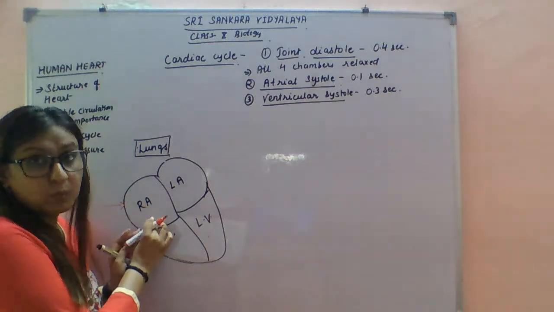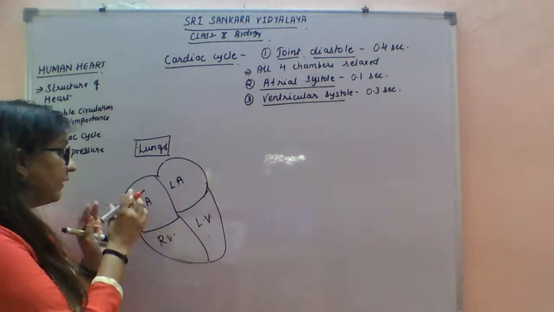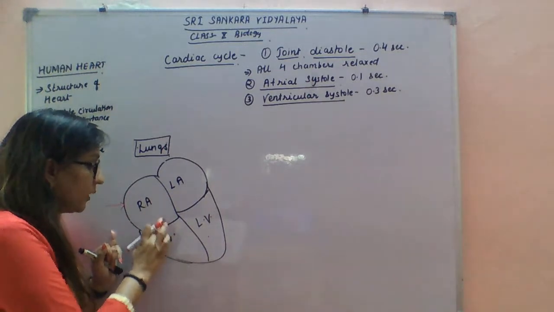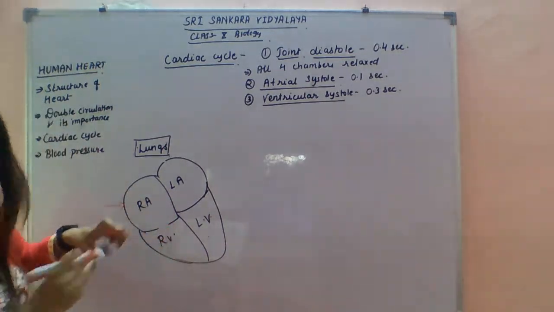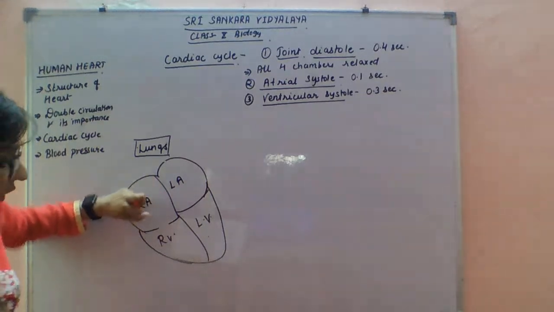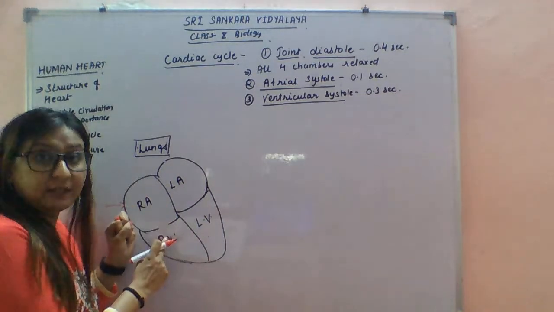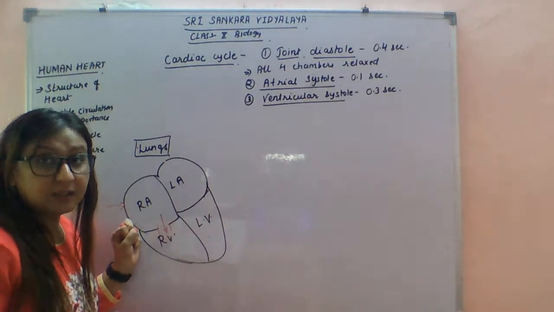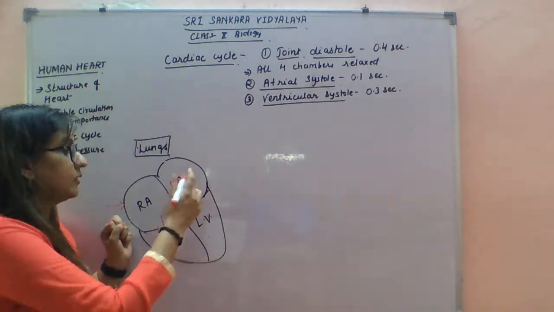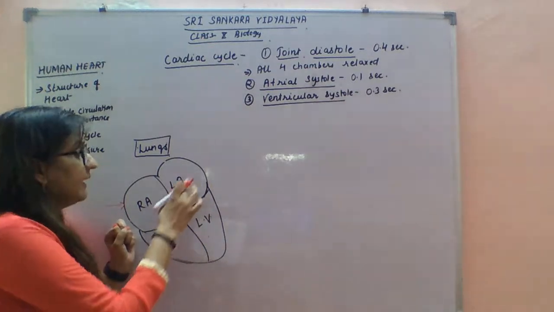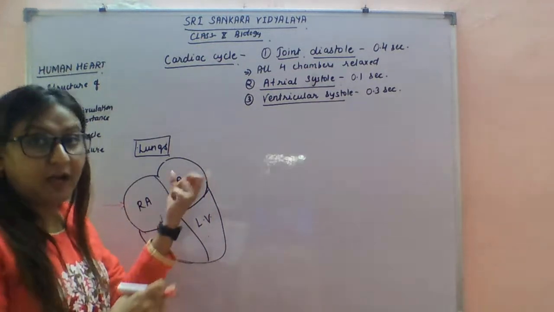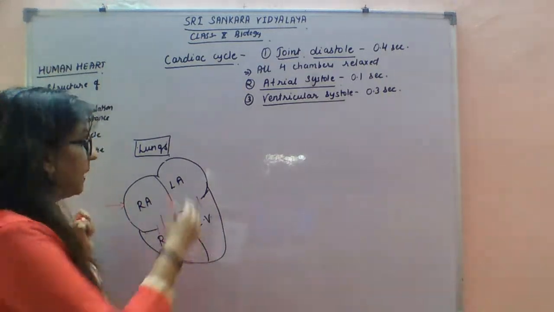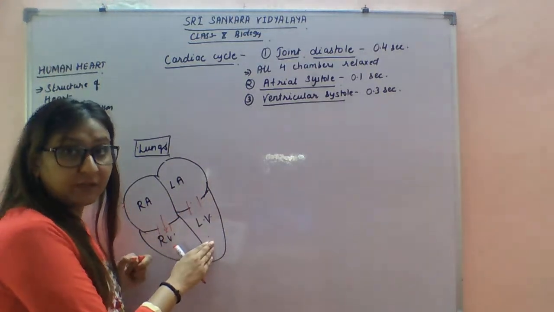The right atrium contracts, and when it contracts, the valve should be open here so that the blood can flow to the right ventricle. Here on this side too, when the left atrium is contracting, the valve opens so that the blood can reach the left ventricle.